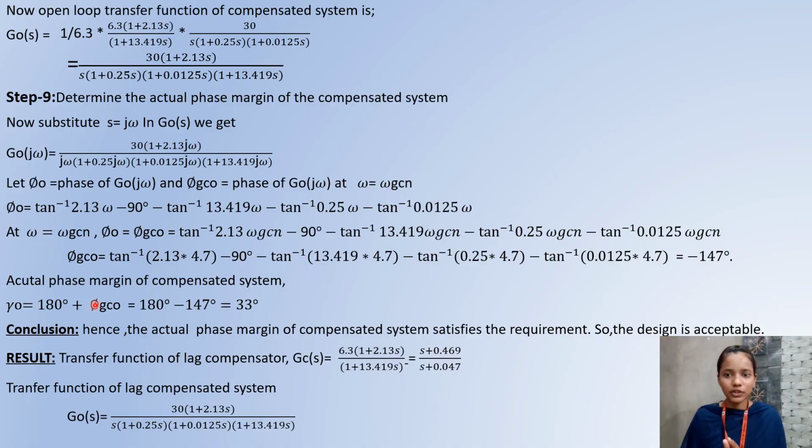Now we substitute minus 147 degrees in our formula gamma naught equals 180 degrees plus phi gc naught. We get 180 minus 147, which equals 33 degrees, which is the required phase margin. So in conclusion, we check these values, and the compensated system satisfies the requirement, so the design is acceptable. Thank you, sir.